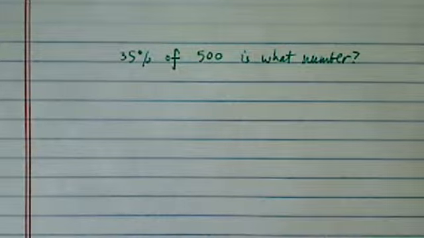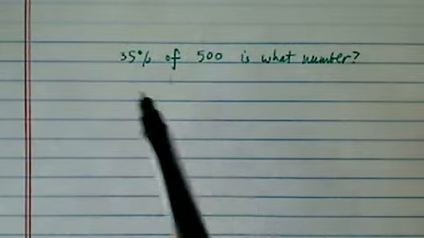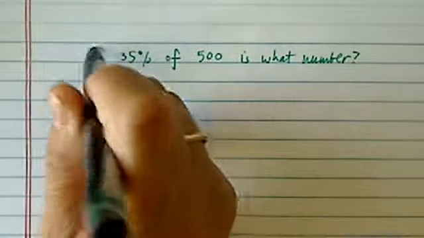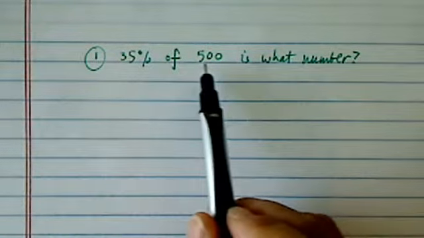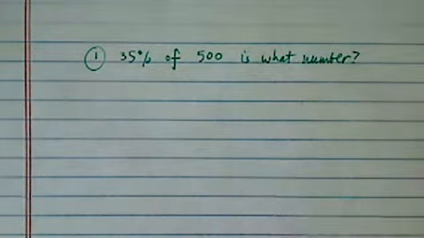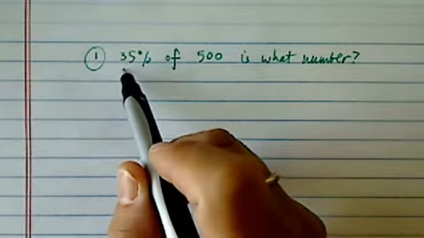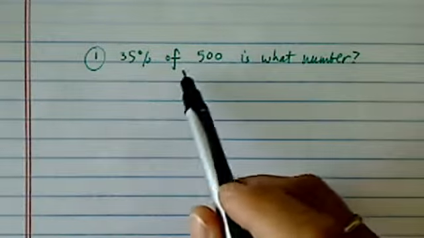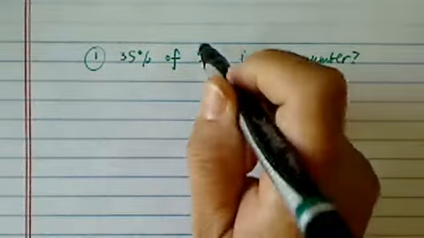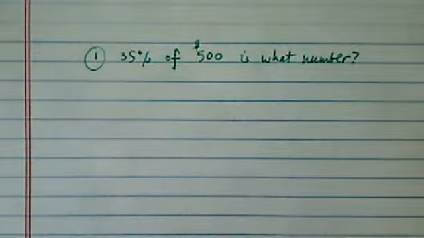Having gone through what percentage is and why it's important, let's take a look at 3 examples that involve percentage. First one we have here says: 35% of 500 is what number? So basically we could be asking 35% off of an item that's $500, so how much is the discount? Similar ways, but mathematically they are all the same.